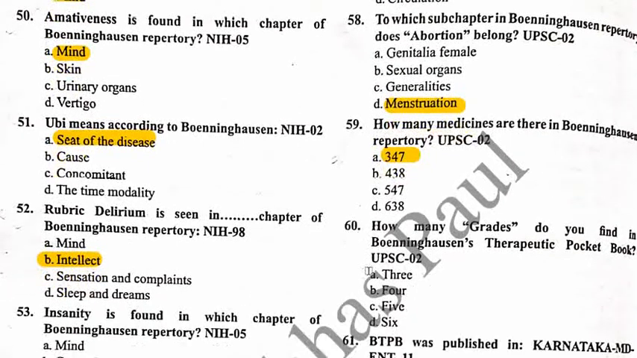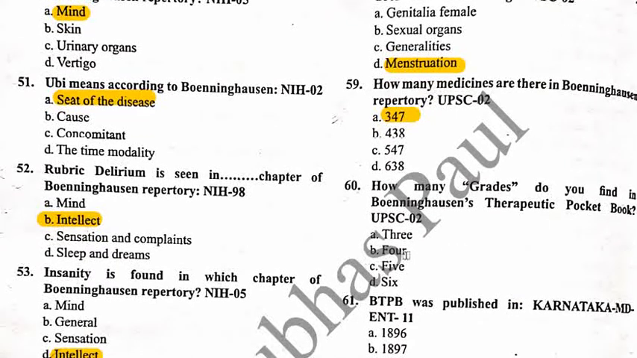Okay, the next question: how many grades do you find in Bonninghausen's Therapeutic Pocket Book? Option A 3, option B 4, option C 5, option D 6. So the correct answer is option C, that is 5. I tell you that the 5 grades are: capitals, that represent 5 marks; bold, that represent 4 marks; italics, that represent 3 marks; Roman, that represent 2 marks; and Roman in parenthesis, that represent 1 mark.